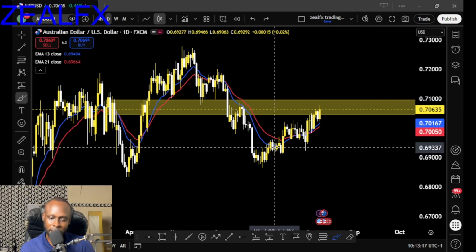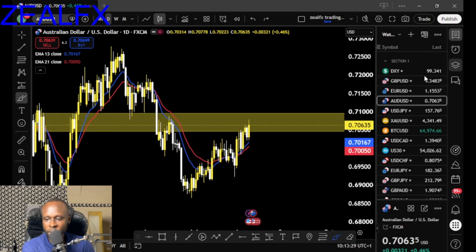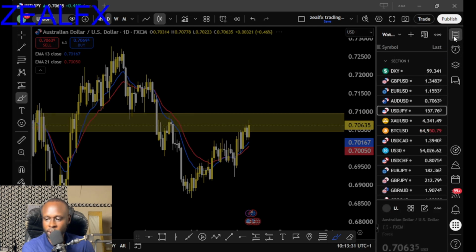We need price flow for us to join the Australia USD sell for now. So we have to stay out of Australia USD on the buys and also on the sells. So let's look at the next pair, which is the USDJPY.